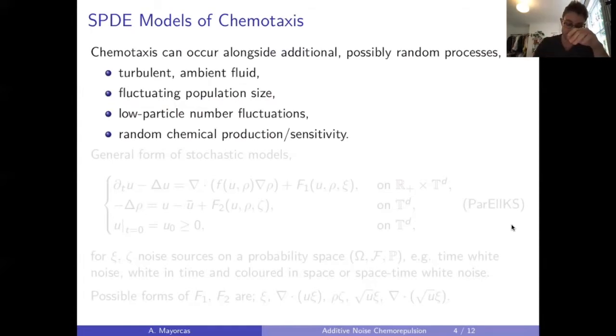Also, it's usual to think of these PDEs as really being approximated by particle systems, as statistical representations of some large particle system. And it's also natural to think that when the particle number is very low, there can be random fluctuations around the PDE limit. And so that can lead to stochastic terms appearing in the modeling or analysis of these questions.